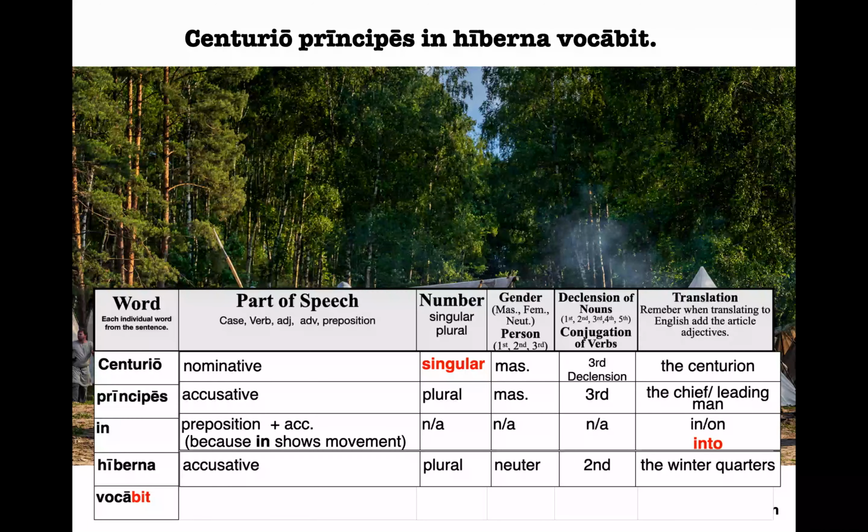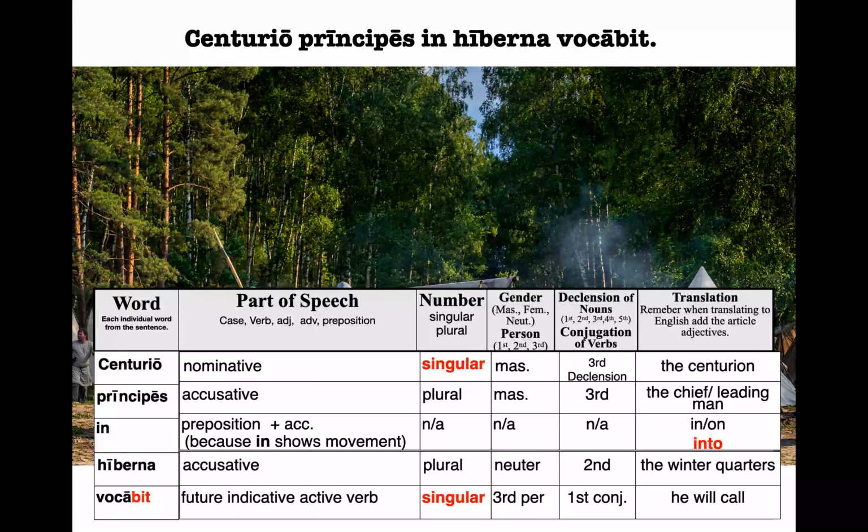The last one is our verb, vocabit. The bit shows us it's the future indicative active verb. It shows us it's singular with that T ending. It shows us it's third person with the T ending. And then the A right before the BI shows me it's first conjugation. And I have memorized that it means he will call, or he, she, it will call. But I figured since this sentence was about centurion, I wrote he.